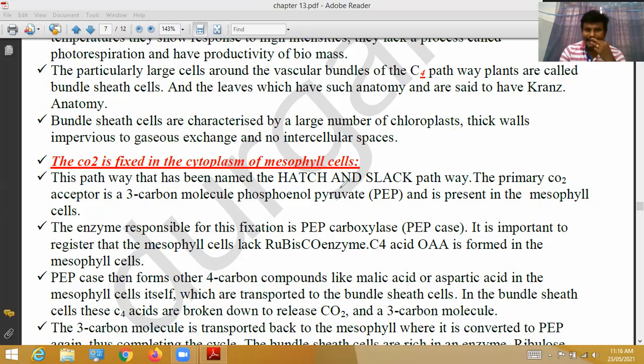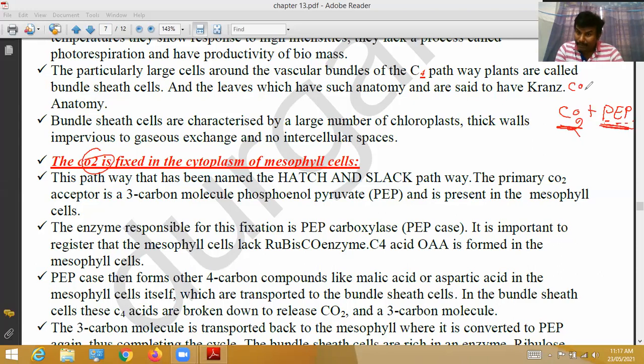Next, C4 plants show a kind of pathway. How that pathway takes place in C4 plants, that is what we have to see. So the carbon dioxide is fixed in the cytoplasm of mesophyll cells with a component, phosphoenol pyruvate. At the beginning of this topic I said carbon dioxide is fixed with phosphoenol pyruvate in C4 plants.